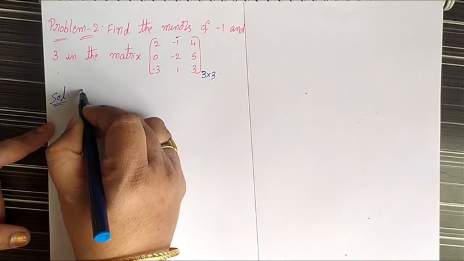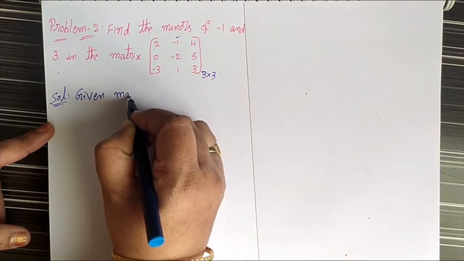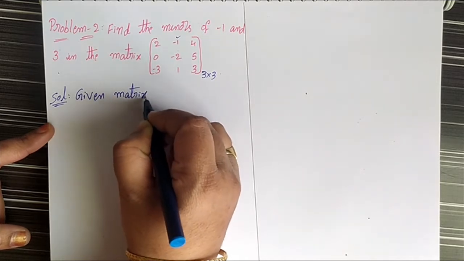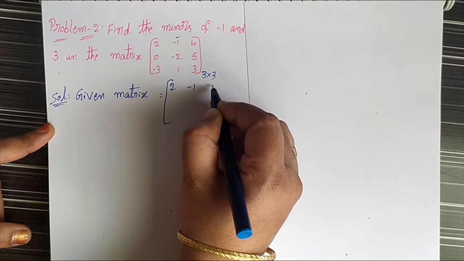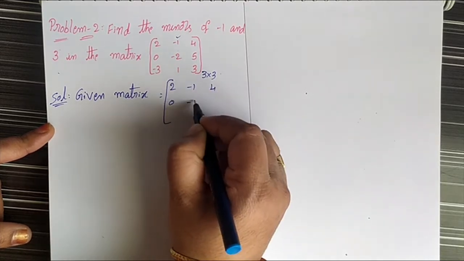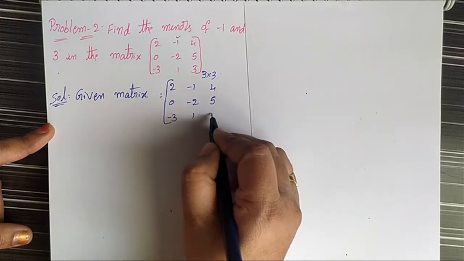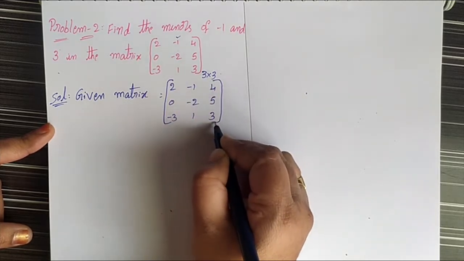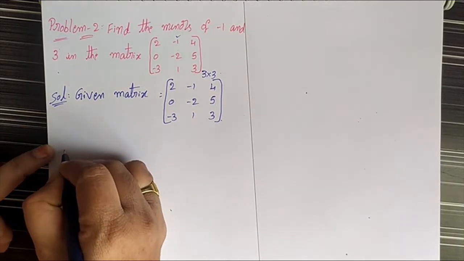Then first write down the given matrix. The given matrix is [2 -1 4; 0 -2 5; -3 1 3]. This is a given 3 by 3 matrix.